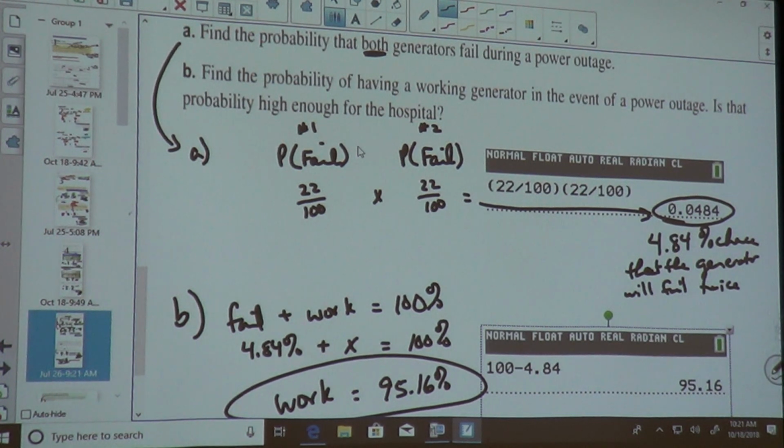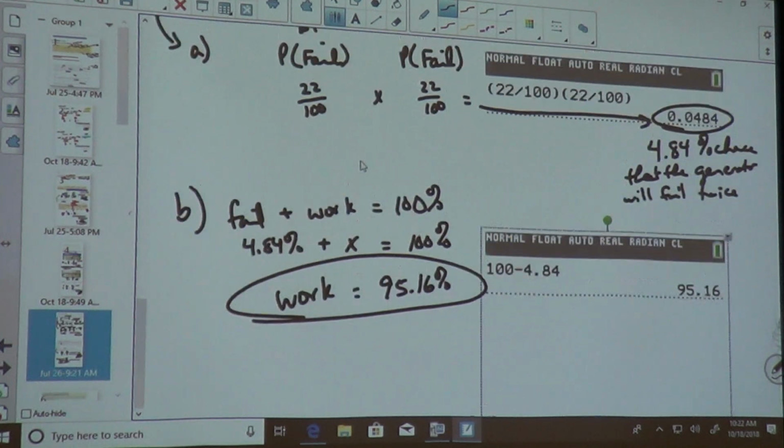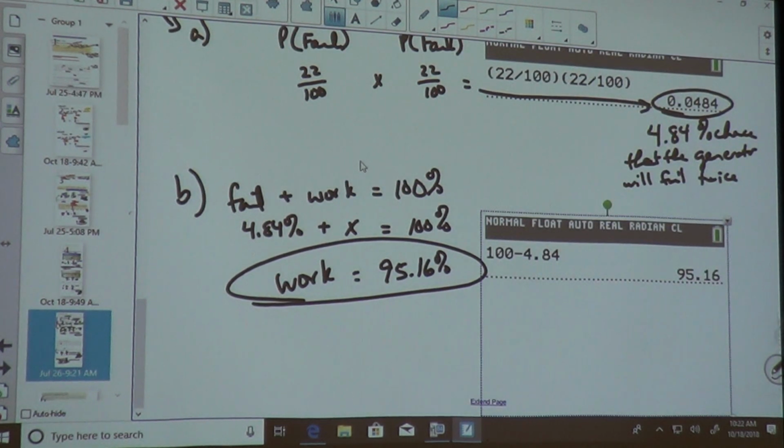I have some people saying yeah, and I have some people saying no. If my baby was in NICU or if my daddy was in the hospital on life support, is 95% of the time worth it for me? No. The book says almost a 5% chance both will fail, so if it were me, I may want to add a 3rd generator. So some people say 95% of the time it probably is not going to happen, but with my luck, it may. So the book says you may want to add a 3rd generator. 95% is good, but it's better to be safe than sorry.